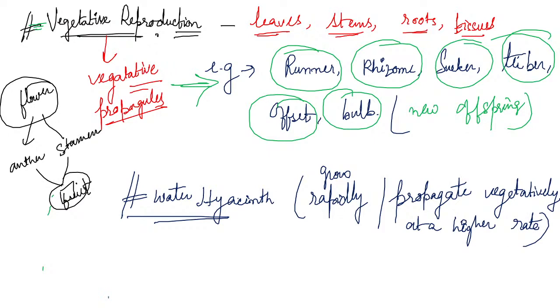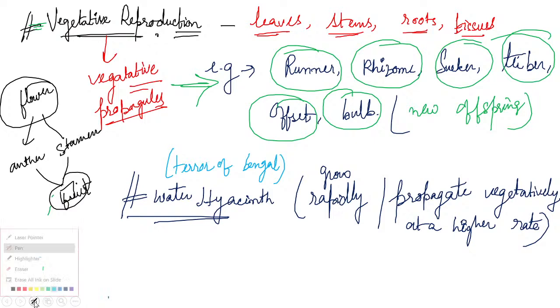This water hyacinth was very beautiful, and it was brought to West Bengal in India, and its growth was so invasive and rapid that it became the terror of Bengal, and it was named an invasive weed.